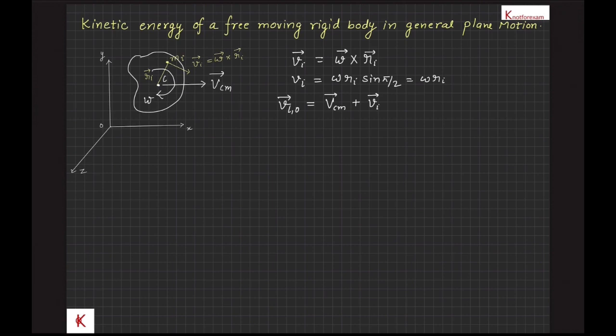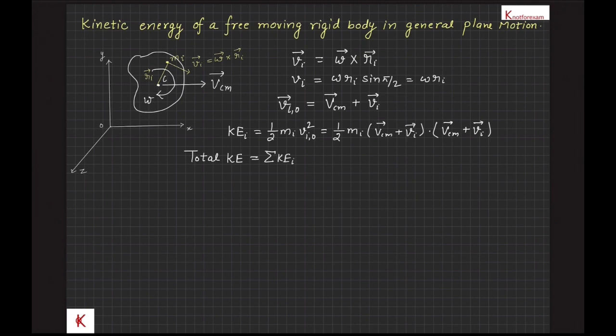Now, the kinetic energy of the ith particle is equal to half m_i into v_iO square, that will be equal to half m_i (v_cm vector plus v_i vector) dot (v_cm vector plus v_i vector). Therefore, the total kinetic energy will be the sigma of the kinetic energy of the ith particle, that will be equal to half sigma m_i v_cm square plus sigma half m_i v_i square plus 2 v_cm vector dot sigma m_i into v_i vector.